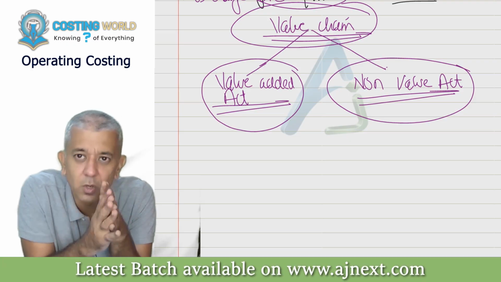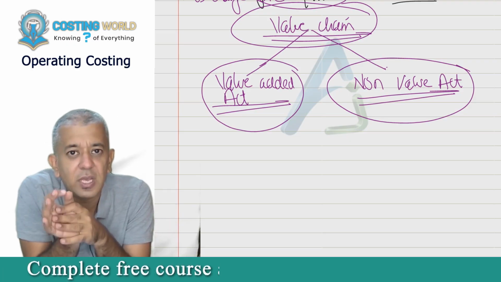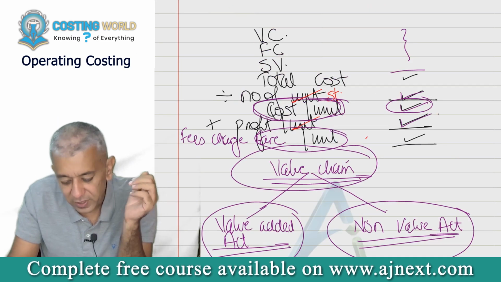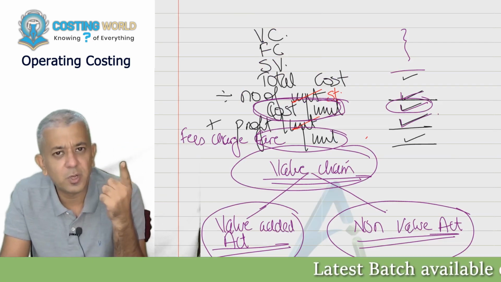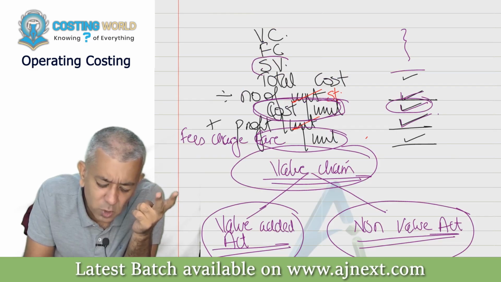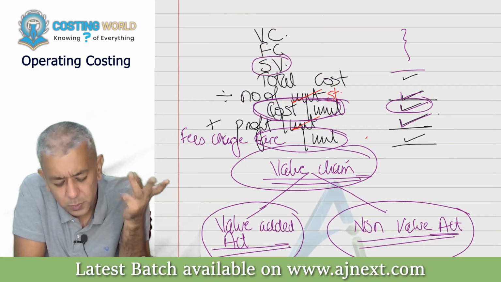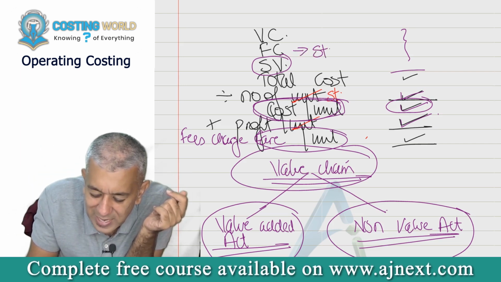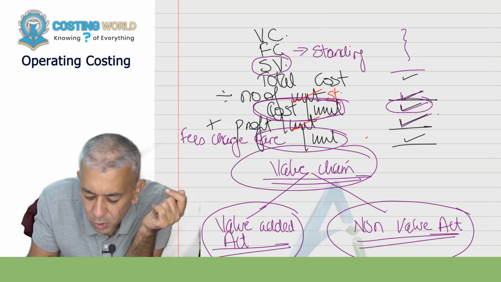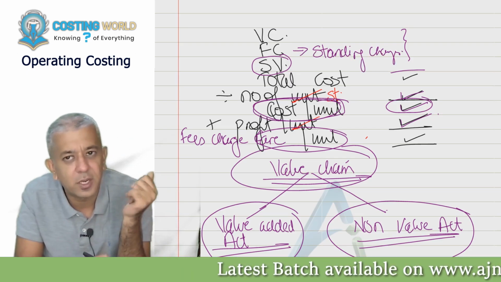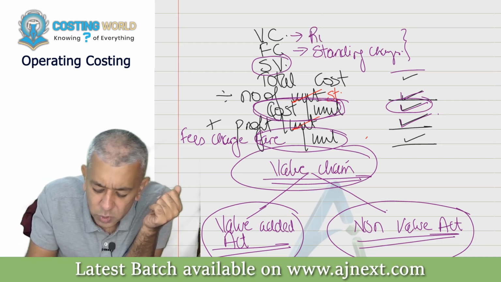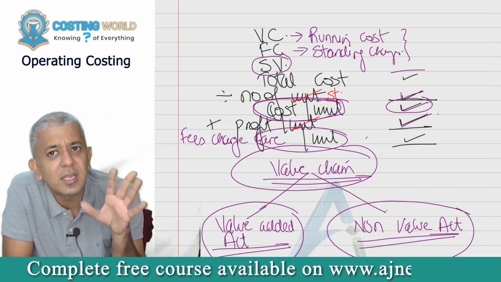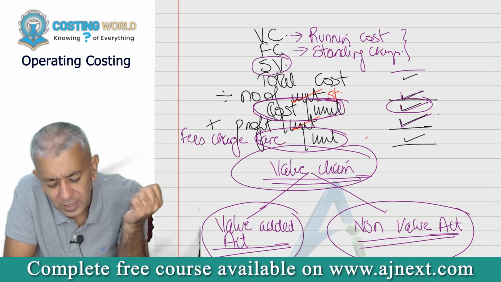Now, stopping my general knowledge, I'm coming back to the questions now. So we are only going to be doing this much. We will try to accumulate all our costs, variable cost, fixed cost. If there is some cost that you cannot identify as variable or fixed, put it in the third category of semi-variable. Sometimes fixed cost is also called standing cost, meaning even if you are not running, you will still incur these particular costs. Variable cost is many times also called running cost. So these are a few of the alternate names. If you can try to categorize all the costs, please try to do that. In case you cannot, then leave it off.